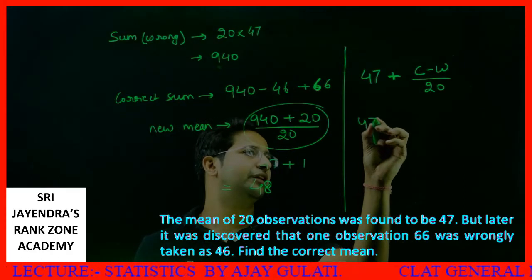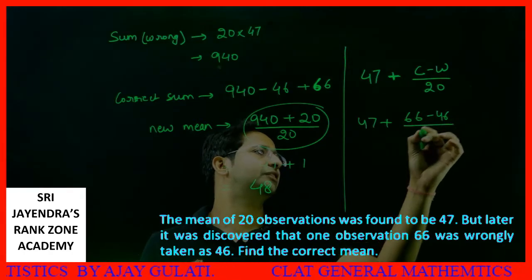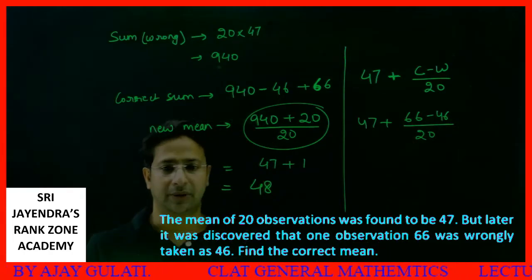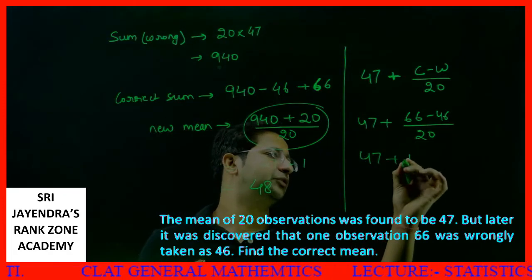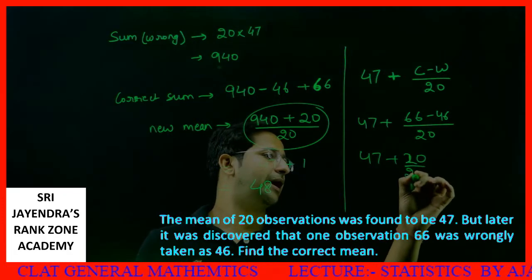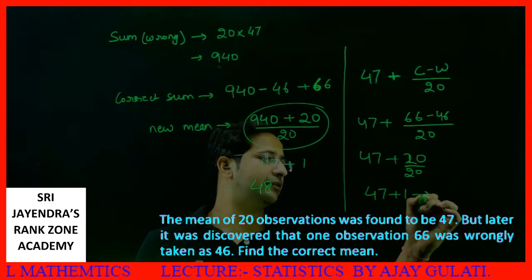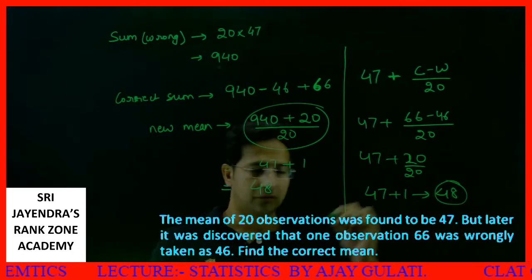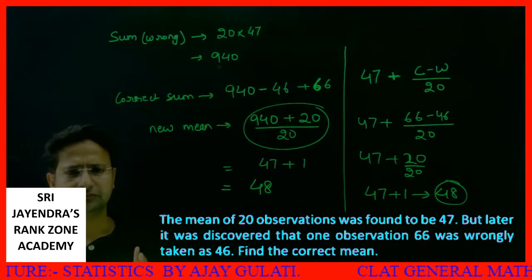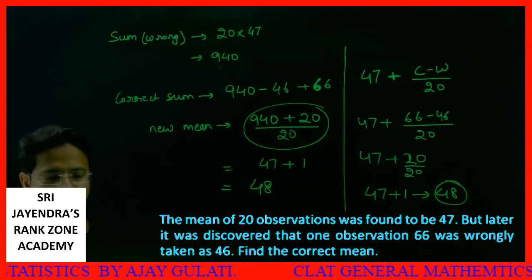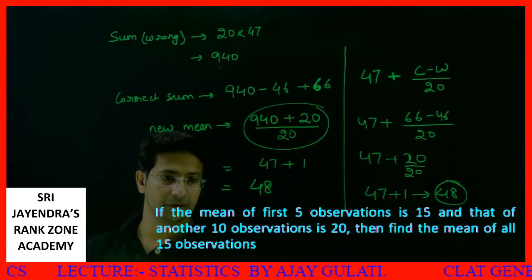Like 47, the correct value was 66, the wrong value was 46, divided by 20. So 47 plus 20 by 20, or you can say 47 plus 1, that will be 48. I hope it makes sense to all of you. This was easy. Anyone can grasp it. Let me show you the next set.